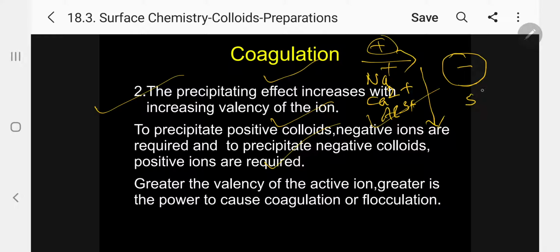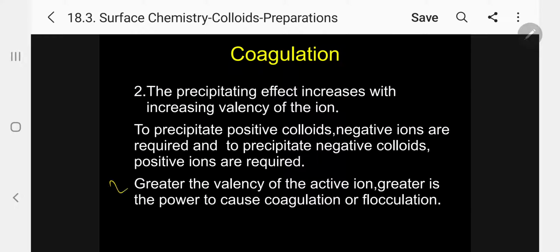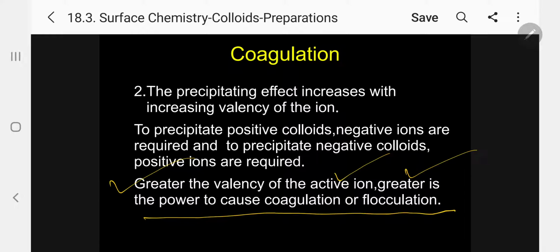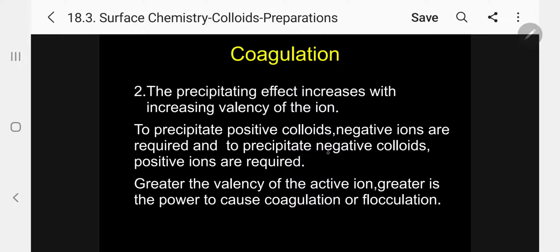The precipitating effect increases with increasing valency of the ion. Aluminium 3 plus is more effective than calcium 2 plus. Calcium 2 plus is more effective than sodium plus. Please follow. That is, greater the valency of the active ion, greater is the power to cause coagulation or flocculation.